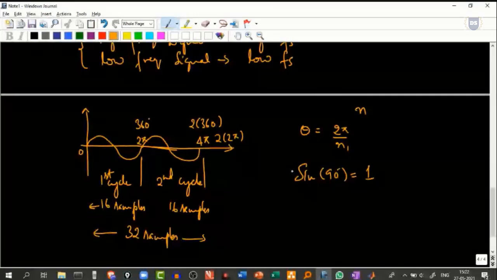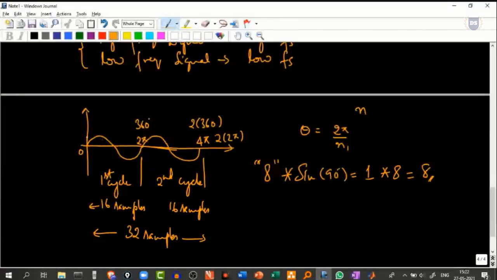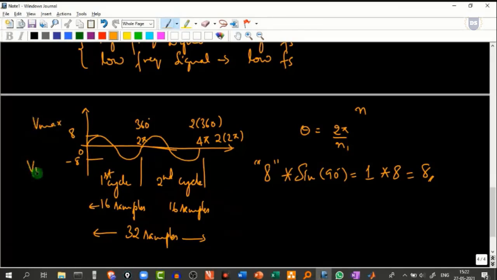So we are trying to boost it up using some scalar value. This is some scaling factor, that's it. Just by multiplying it by 8, we are trying to fix this value. In other words, we are trying to fix the maximum value as equal to 8 and the least value as equal to -8. Or in other words, this will be Vmax and this will be Vmin.